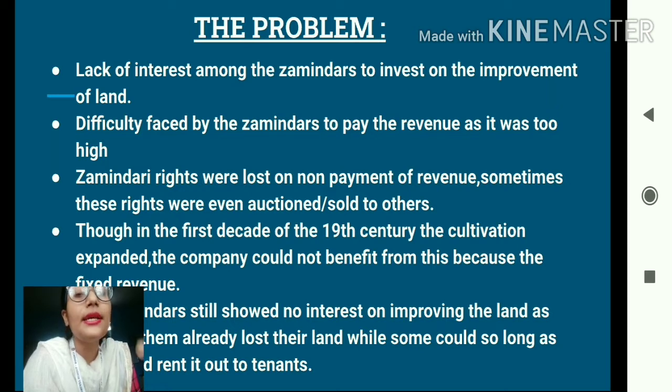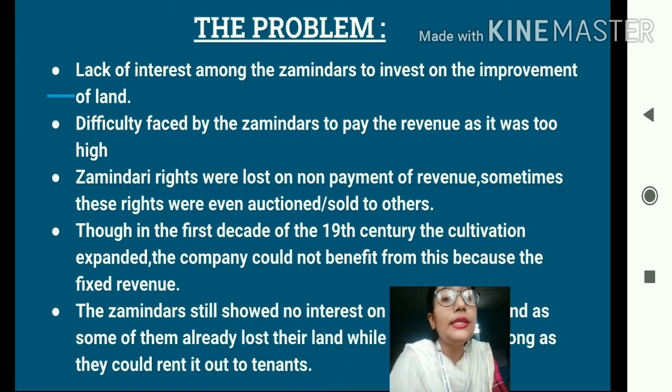Who will enjoy this? This increase in income or productivity will be enjoyed by the zamindar. So even if the cultivation expanded, the company could not enjoy this increase because of the fixed revenue.